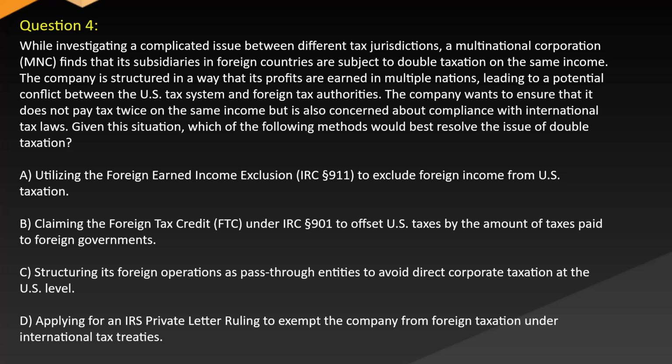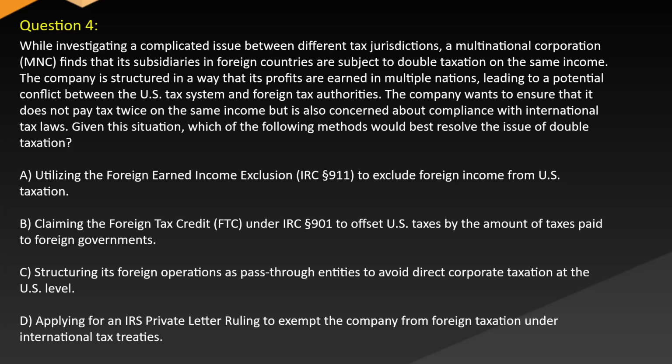The company wants to ensure that it does not pay tax twice on the same income, but is also concerned about compliance with international tax laws. Given this situation, which of the following methods would best resolve the issue of double taxation? A. Utilizing the Foreign Earned Income Exclusion (FEIE) to exclude foreign income from U.S. taxation. B. Claiming the foreign tax credit (FTC) to offset U.S. taxes by the amount of taxes paid to foreign governments.